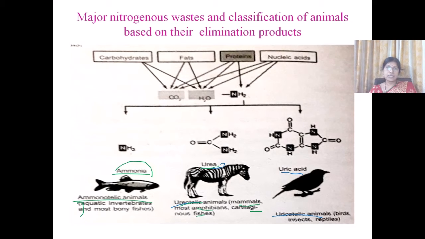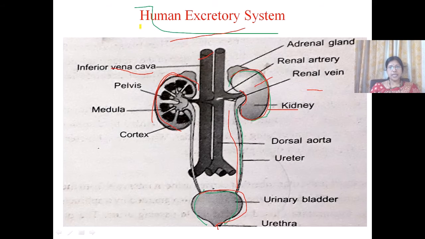And the adult frog excretes urea, and the same frog, when it undergoes estivation, excretes uric acid. Salamanders also, when they are placed in water, excrete ammonia, and when they are placed on land, they excrete urea. Now let us see about the human excretory system.